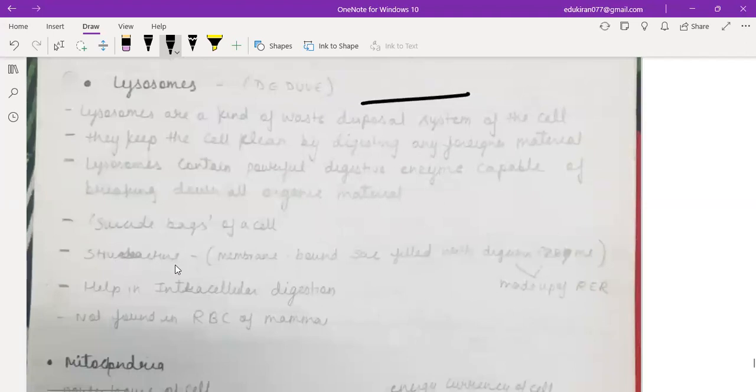Structurally, a membrane-bound sac filled with digestive enzymes helps in intracellular digestion, not found in RBC of mammals. Clear? Very, very important. Lysosomes are not present in red blood cells of mammals.